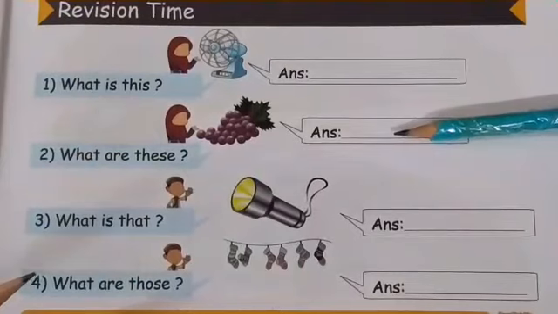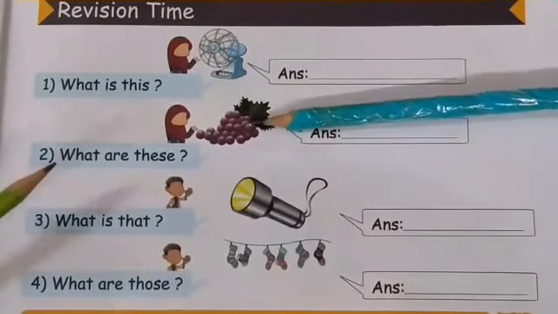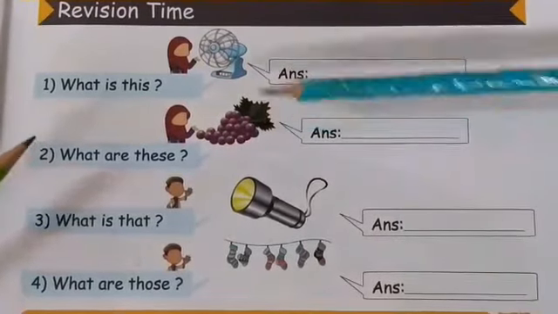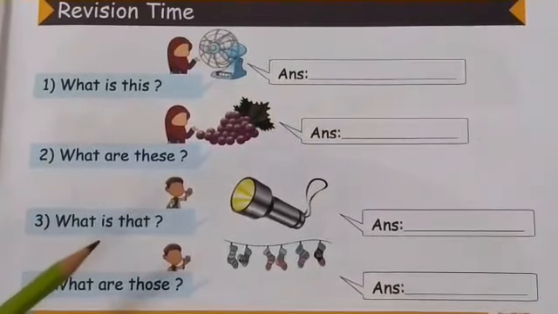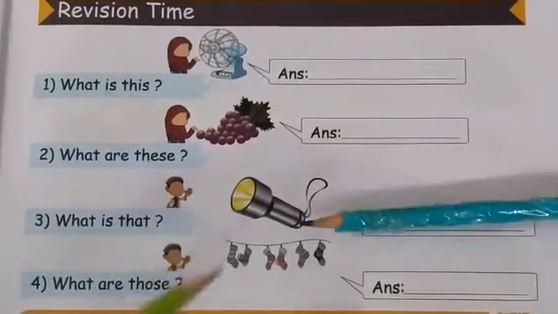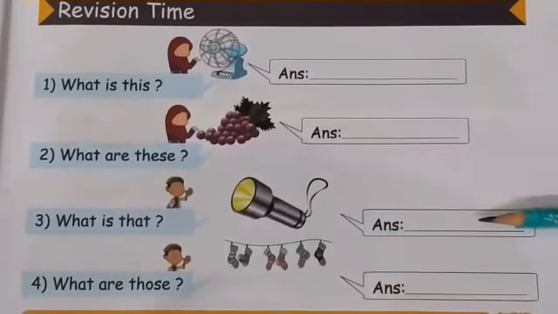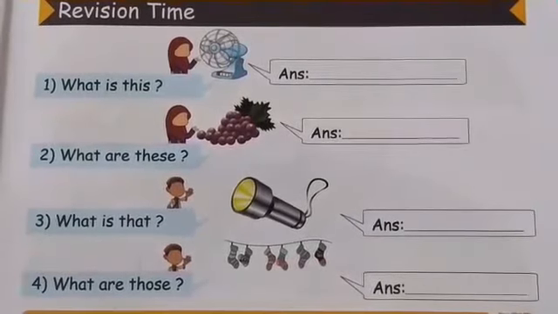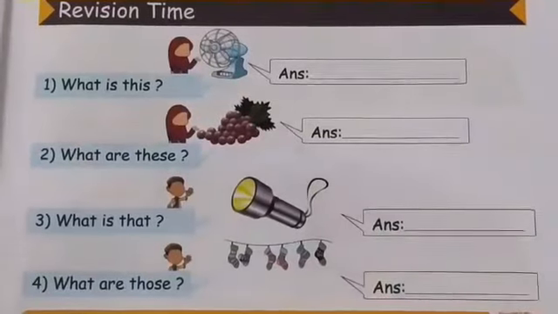These are grapes. What are these? These are grapes. Very nice. And now look at the next one. What is that? That is a torch. Very good. What is that? That is a torch. Yes, because the torch is far, so that's why. What is that? That is a torch.